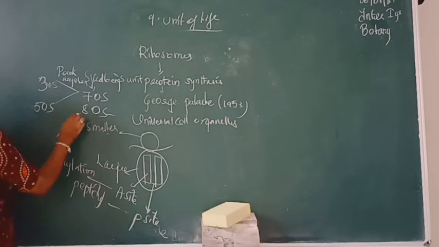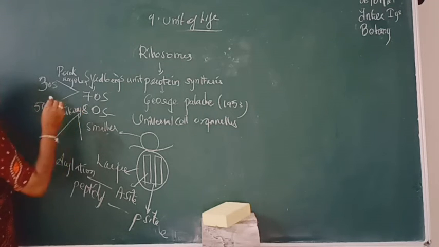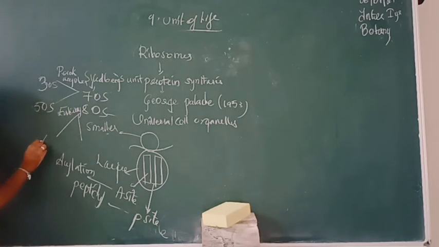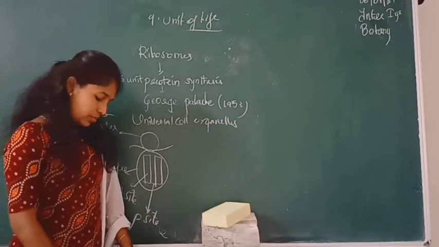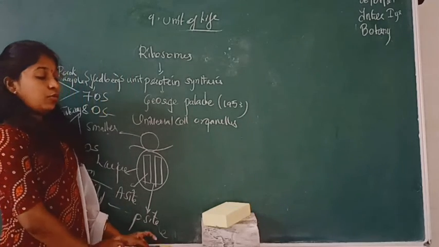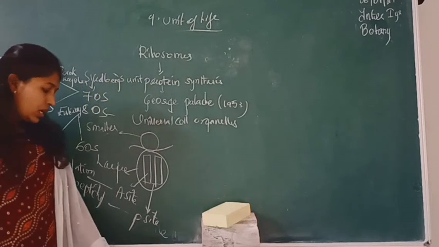Coming to the 80S, it is seen in eukaryotic cells. The smaller subunit is 40S and the larger subunit is 60S. Here S stands for sedimentation coefficient. A group of ribosomes present on mRNA is called polyribosomes.